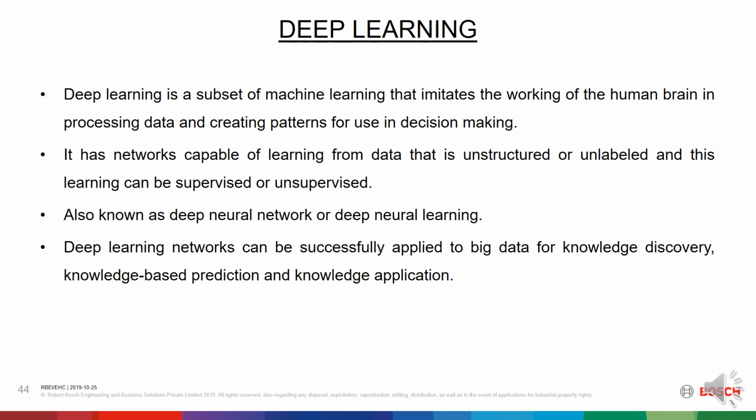Deep learning networks can be successfully applied to big data for knowledge discovery, knowledge-based prediction, and knowledge application. The difference between ML and DL is that ML uses algorithms to parse data, learn from that data, and make informed decisions based on what it has learned, whereas DL structures algorithms in layers to create an artificial neural network that can learn and make intelligent decisions on its own.